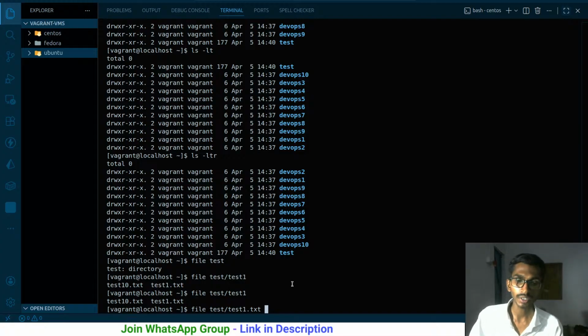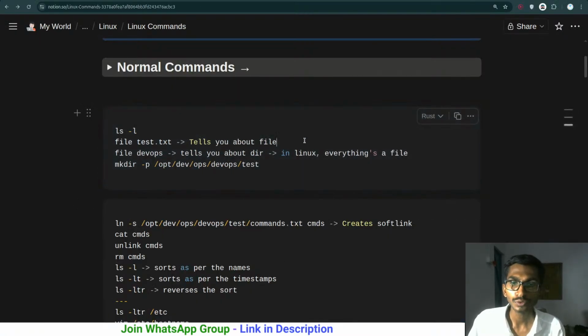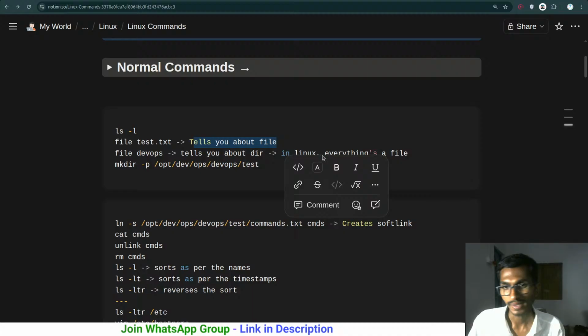Okay, so this is the one that I have. If I run this, it's going to give me the information about that particular text file. It is simply telling me that test.txt is empty. So the first one was a directory, the second one is a file that is empty right now. So file simply gives me the info and tells you about the file, as simple as that.